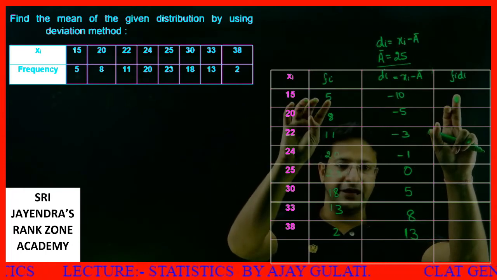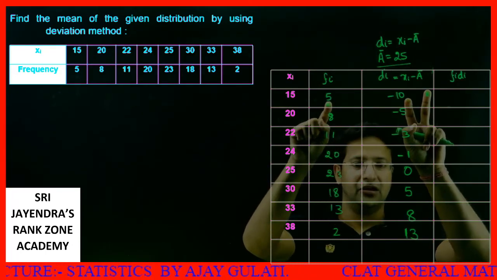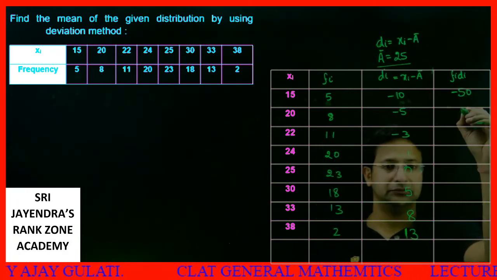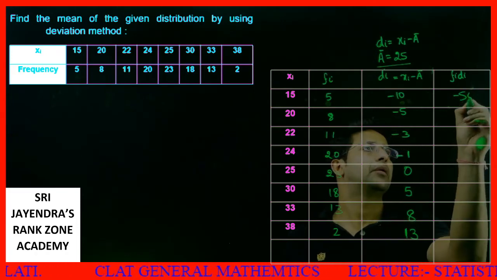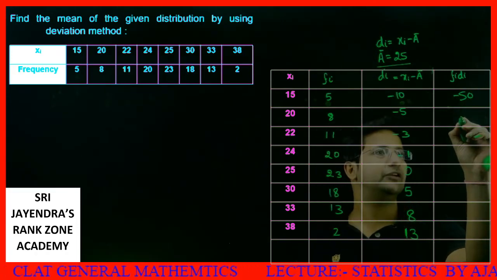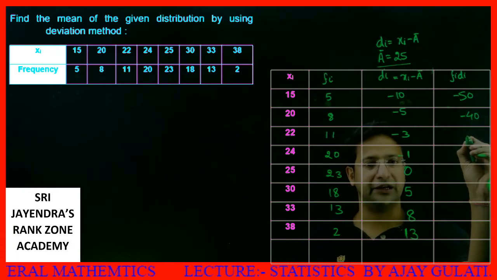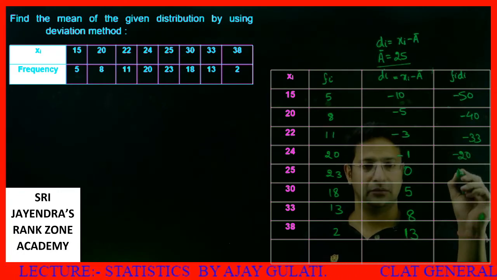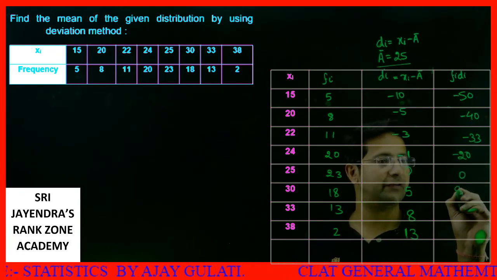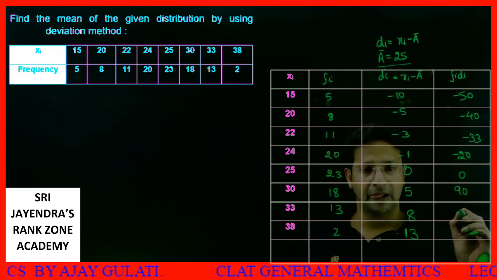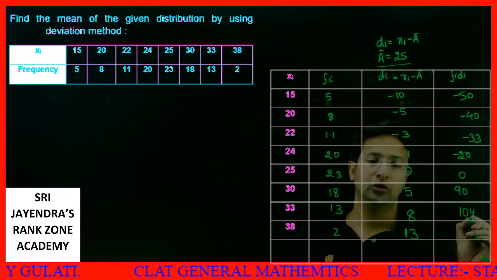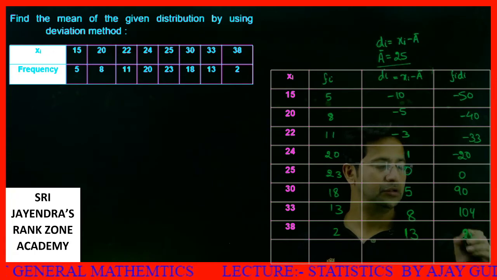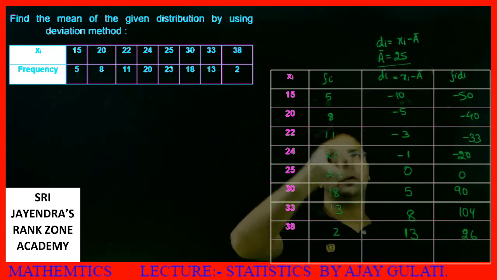All the deviations over here. See, 5 values have a deviation of minus 10. 5 values differ from the average by minus 10, so their total deviation will be minus 50. Okay, next, 8 into minus 5, so minus 40. 11 into minus 3, minus 33. 20 into minus 1, minus 20. 23 into 0, 0. 18 into 5, 90. Then we have 13 into 8 is 104. For last, we have 2 values with 13, so it becomes 26.